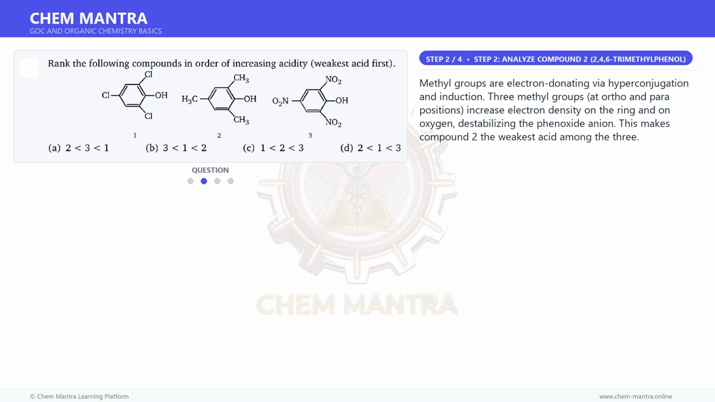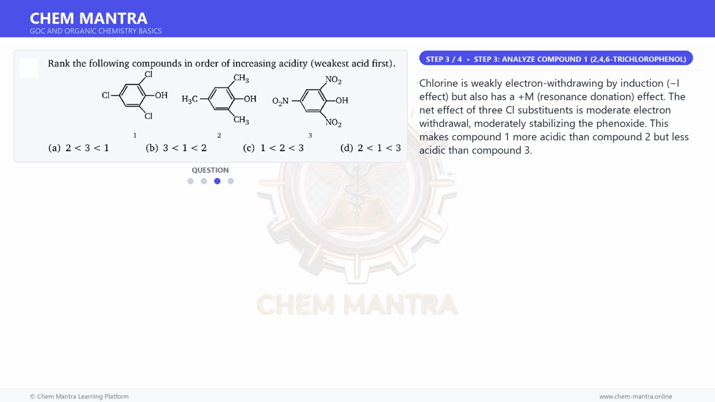Moving on to the next step. Methyl groups are electron-donating via hyperconjugation and induction. 3 methyl groups, at ortho and para positions, increase electron density on the ring and on oxygen, destabilizing the phenoxide anion. This makes compound 2 the weakest acid among the 3.